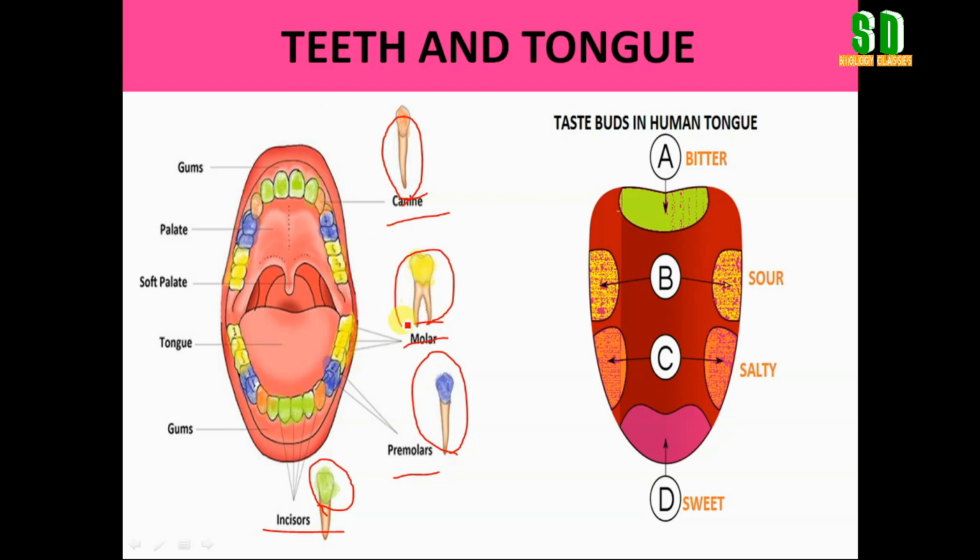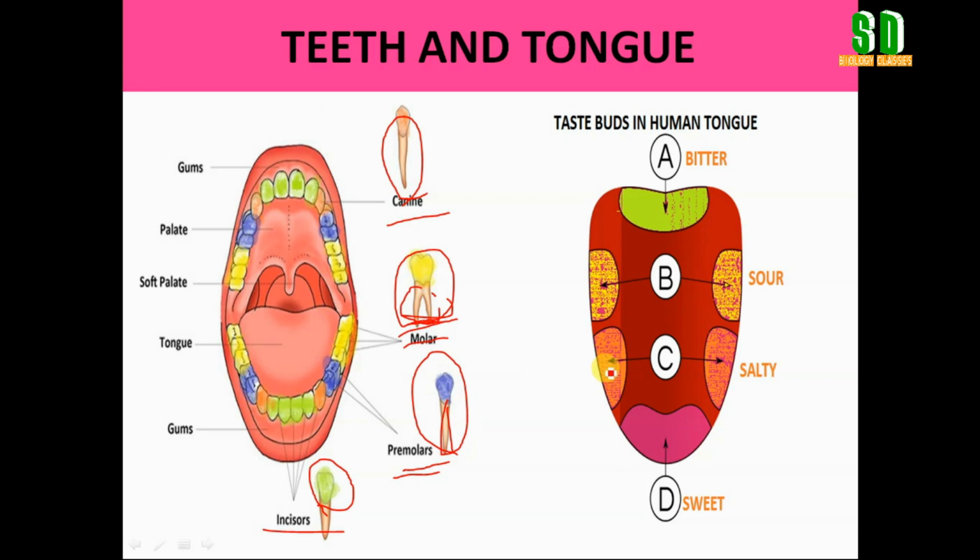The main difference between molar and premolars is that in the case of premolar, the root has a single branch, but in the case of molar teeth, the root has 2 branches. So this is the difference between the molar and premolar. The root part of the premolar and molars are different from each other. So these are the types of teeth that we have.